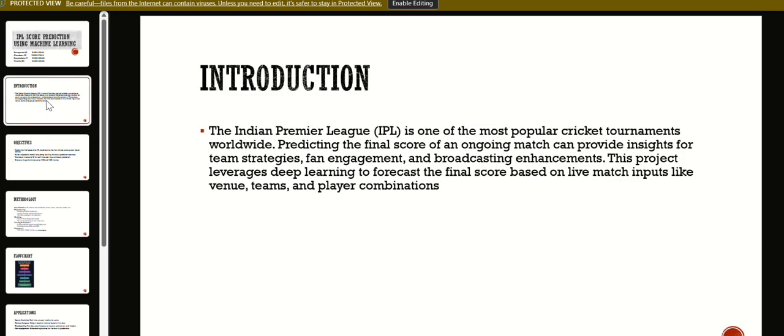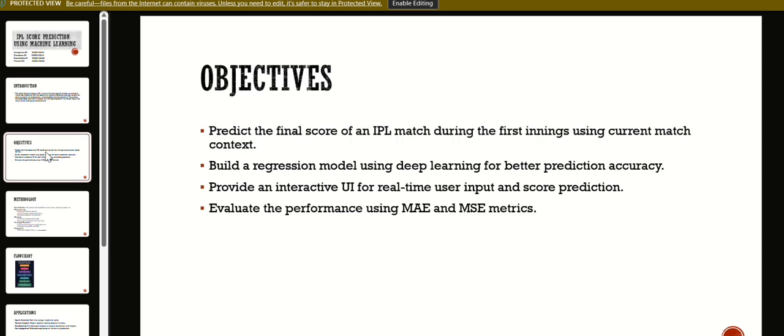analysis. The objectives are to build a machine learning model to predict first innings scores, identify key factors influencing scores like overs, wickets, run rate, compare models like linear regression, random forest, or XGBoost, visualize predictions and results, and explore future improvements like live data integration.